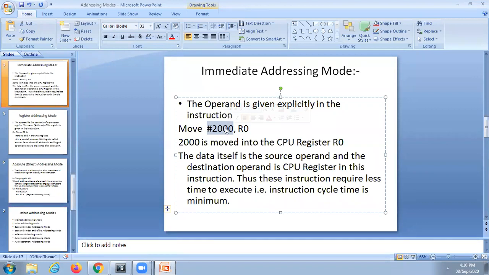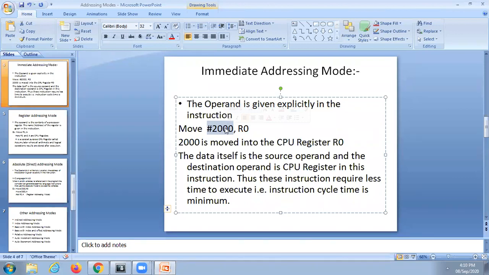Understood? In immediate addressing mode, one operand is always the data. Data means that on which you are going to operate. The other operand will be either a CPU register or a memory address.